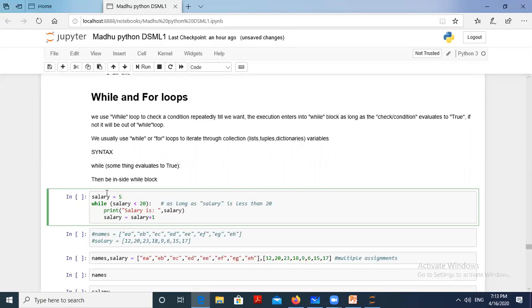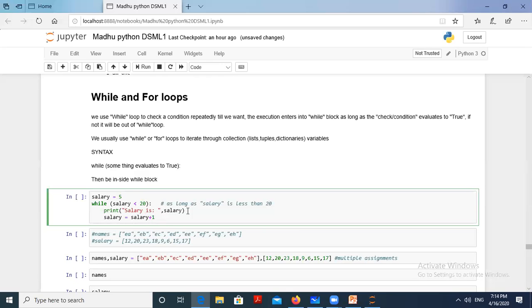Now repeat the loop again. Here, 6 is less than or equal to 20. Continue till the salary reaches 19, and 19 is also printed. Next, salary equal to 19 plus 1, 20. Then go here. What is the salary? 20 is less than 20? Now this fails. Then come out from here.